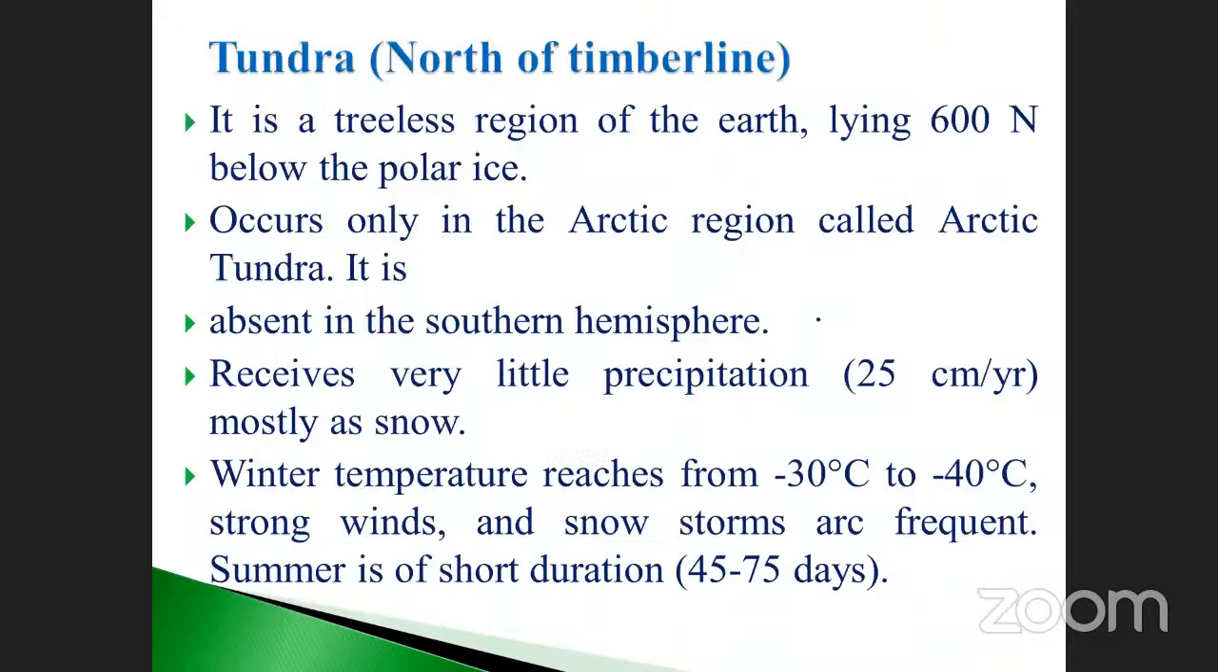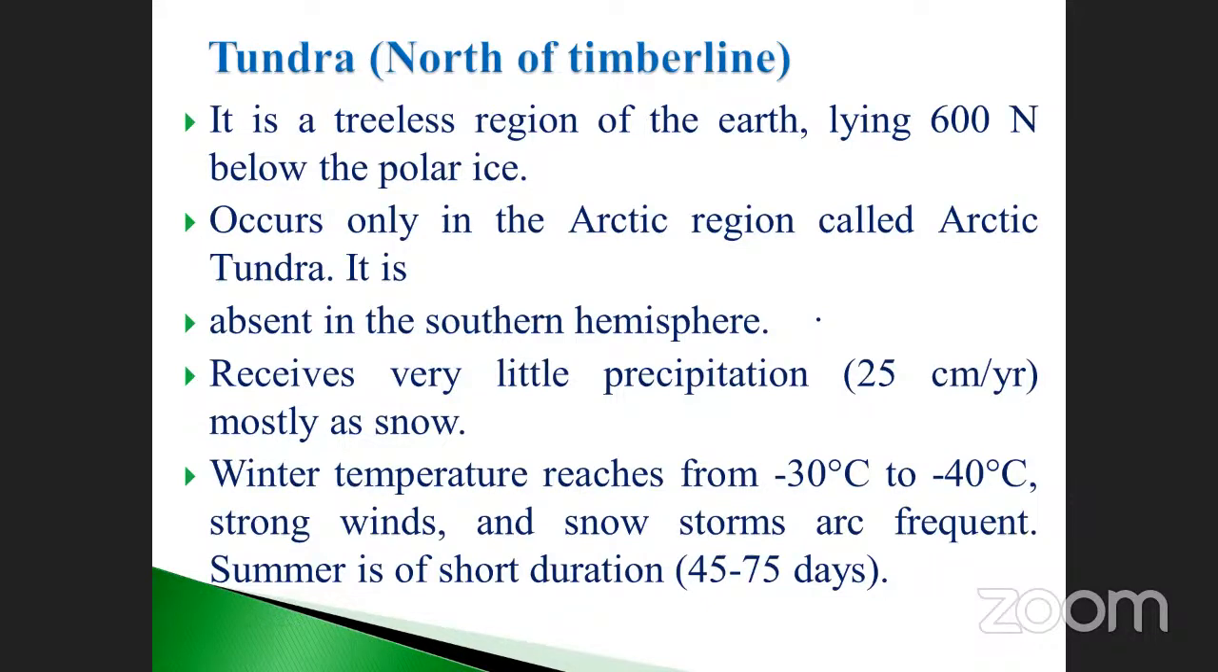Okay, next one is called tundra, or north of timberline. Timber means woody, right? North of timberline, tundra. It is a treeless region of the earth lying 60 degrees north below the polar ice. It occurs only in the Arctic region, called Arctic tundra. It is absent in the southern hemisphere.